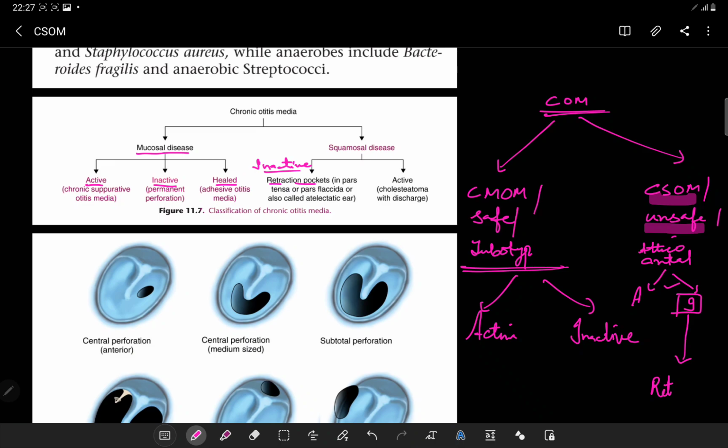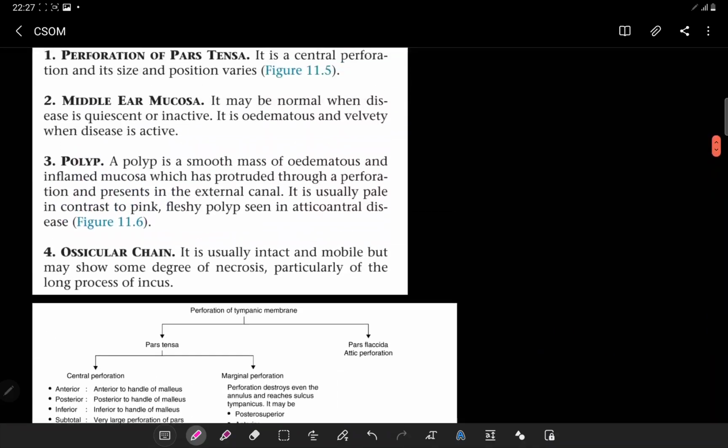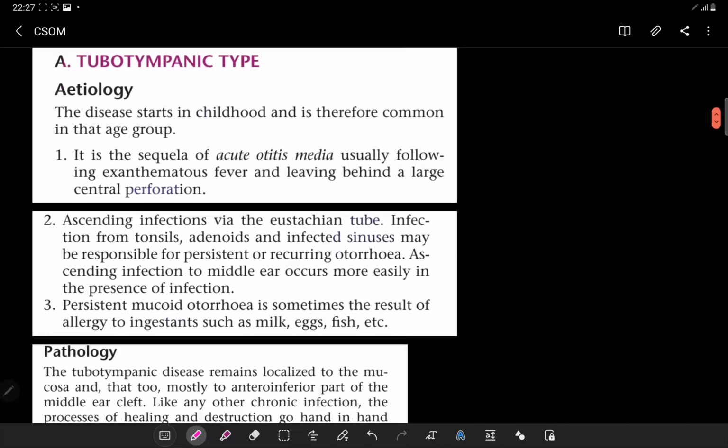But if there is a cholesteatoma, now you will see a whitish mass where that marginal perforation, there is bone erosion processes may be there. This is basically the active disease whenever there is cholesteatoma with the discharge, and this discharge is very scanty and very much foul smelling, or there can be bleeding with it. So this was a very interesting classification of the chronic otitis media. We have mucosal one, squamosal one. We'll see in the other video the chronic squamosal one. So let's start with this one, which is the tubotympanic one.